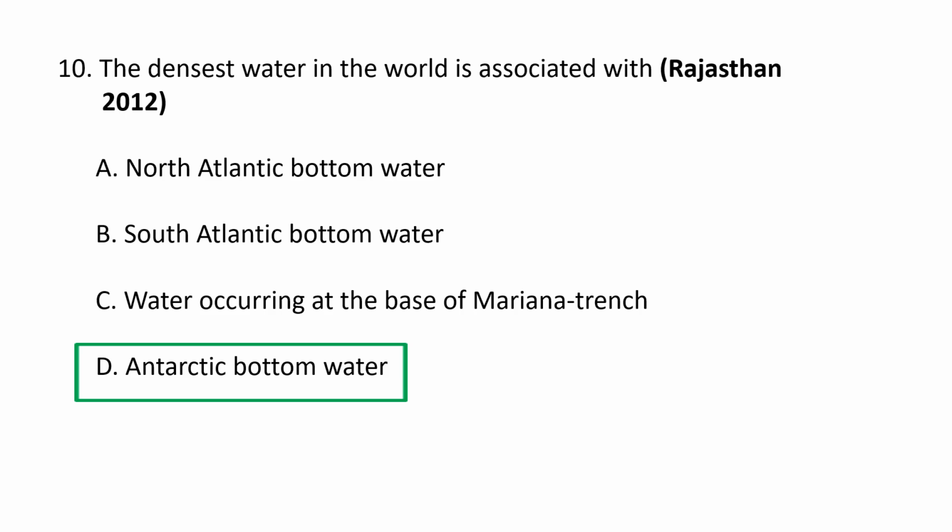The densest water in the world is known as the Antarctic bottom water, AABW. This is associated with the formation of sea ice in the Weddell Sea and Ross Sea around Antarctica, where cold, salty water sinks to the ocean floor. So the densest water in the world is associated with Antarctic bottom water. D is the correct option. Next question.